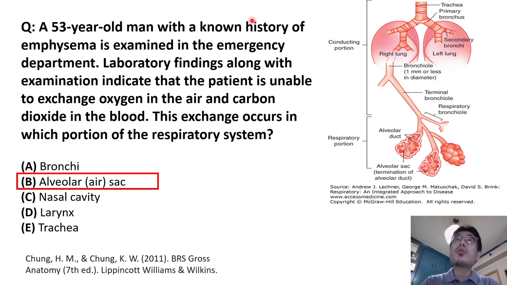Functionally, the respiratory system is divided into a conducting portion and a respiratory portion. The conducting portion starts from the nasal cavity all the way down to the terminal bronchioles. The purpose of the conducting portion is simply to bring oxygenated air into the respiratory portion, where actual gas exchange takes place. The respiratory portion starts with the respiratory bronchiole, which leads to the alveolar ducts, which finally lead to the alveolar or the air sacs.